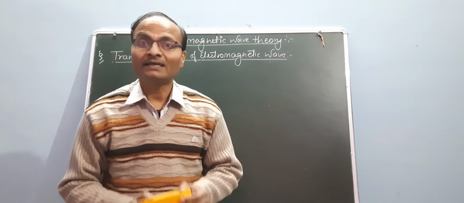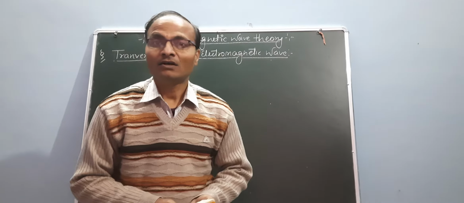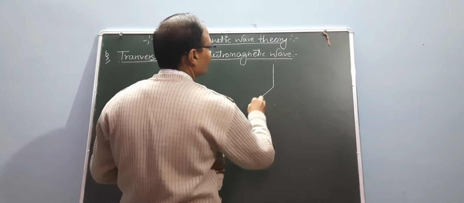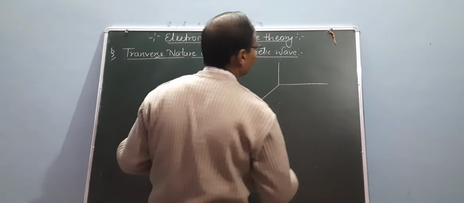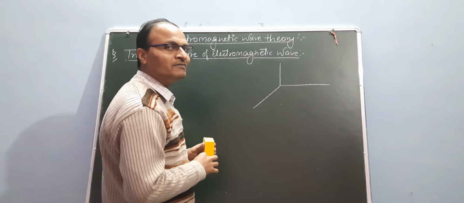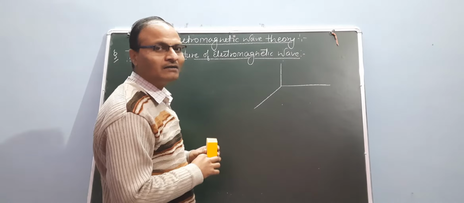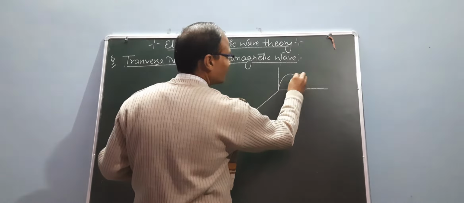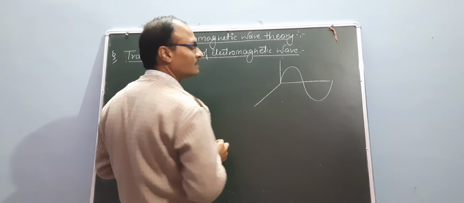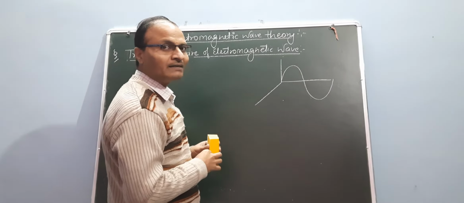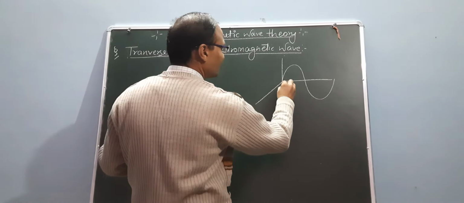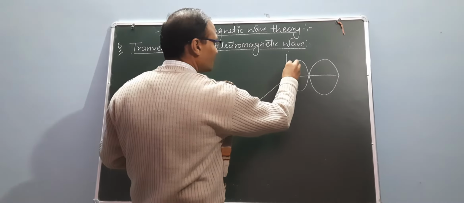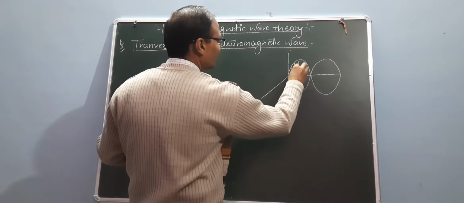I told earlier, in the previous lecture of Poynting theorem, that if you watch this lecture, you find that the electromagnetic wave electric field is perpendicular to the magnetic flux. So the wave is this one, and another part, the magnetic flux, has been generated, this one. So this is the nature of electromagnetic wave.